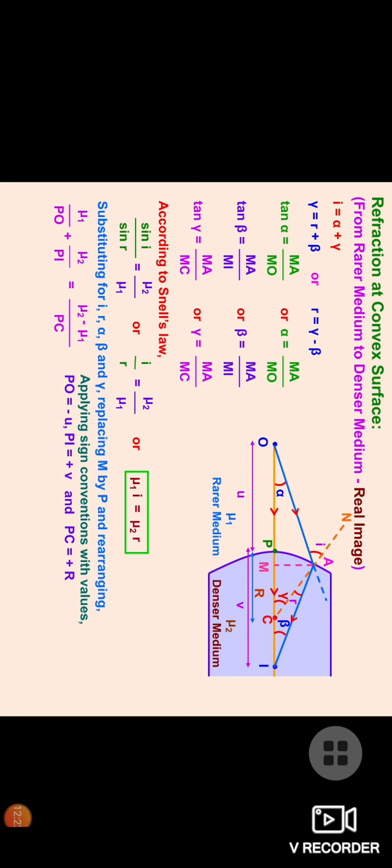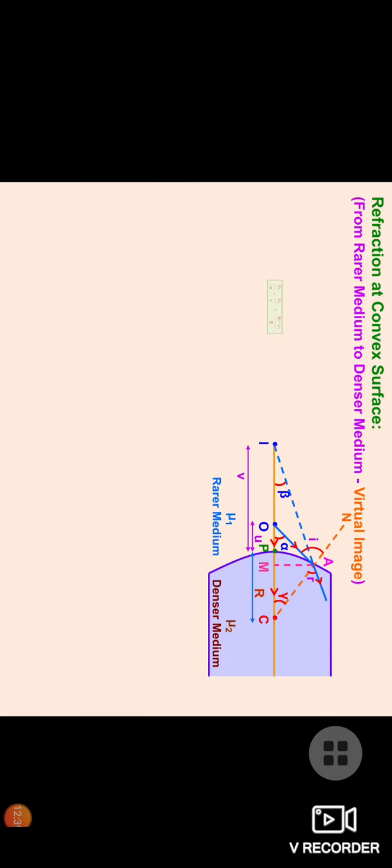When we apply the sign conventions, PA is equal to minus u, PI is v and PC is R, so we get the following relation. When the refraction of light is from rarer to denser, it is minus mu1 by u plus mu2 by v is equal to mu2 minus mu1 by R. Similarly, for refraction from rarer medium to denser medium where we get the image outside, you can see that the formula is the same as what we derived earlier.